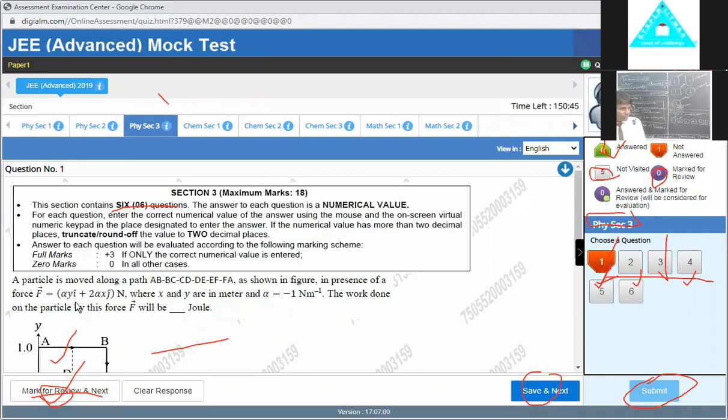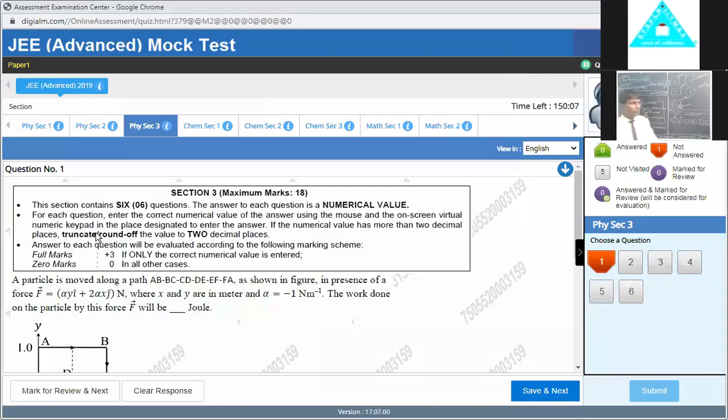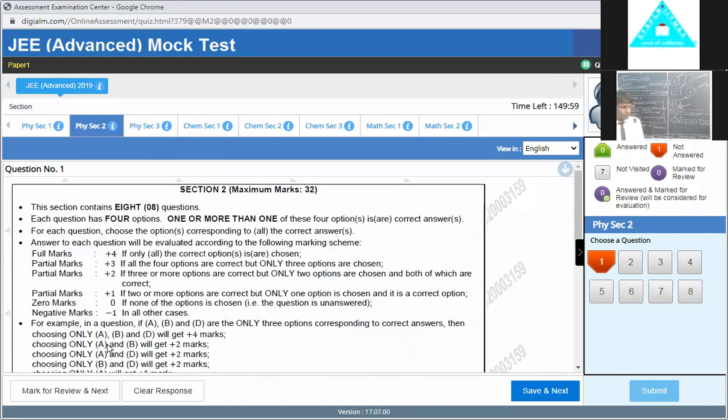So only the first question is seen here. Okay, if you click here, we wait. So you see this is the first question of section 3, and this is section 2, which automatically opens here.